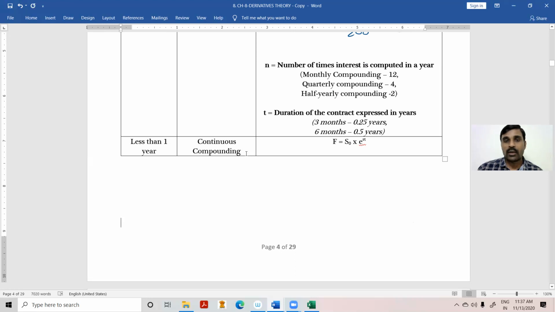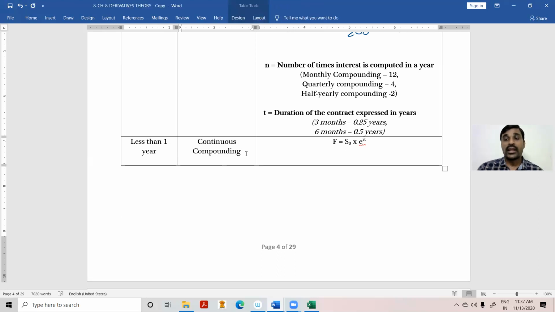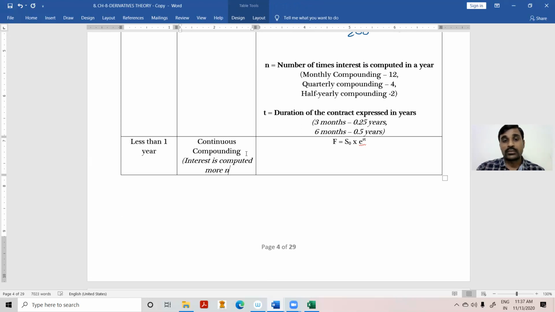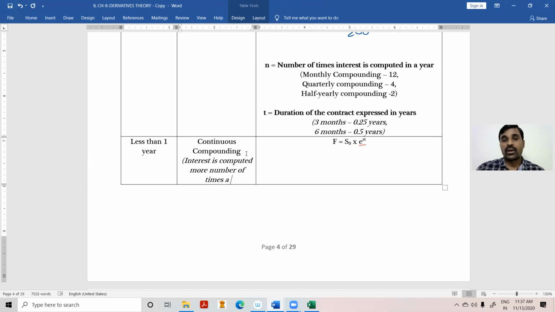So interest is computed more number of times in a day. More number of times in a single day.